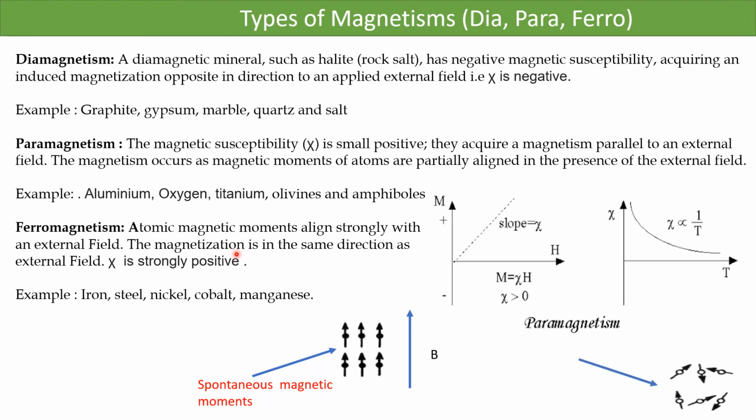And the last example is ferromagnetism. Here the atomic moments align strongly when a magnetic field is applied, and the spontaneous magnetic moments are in the direction of the magnetic field. So the value chi is very strongly positive, a few hundred. Iron, nickel, cobalt and manganese are typical examples of ferromagnetic materials.